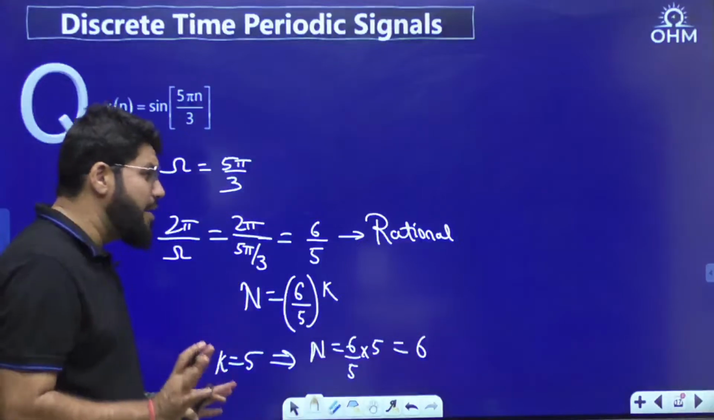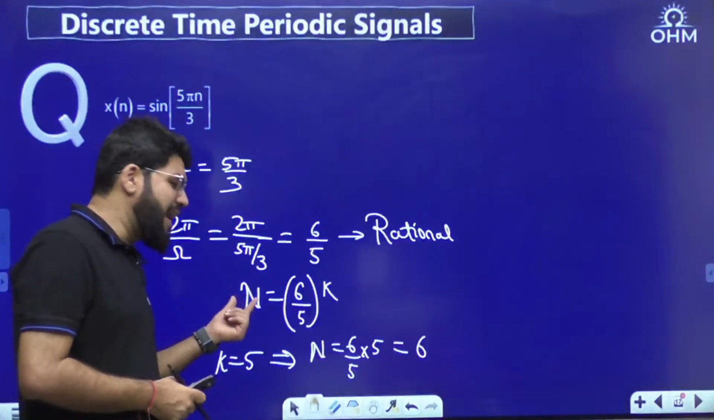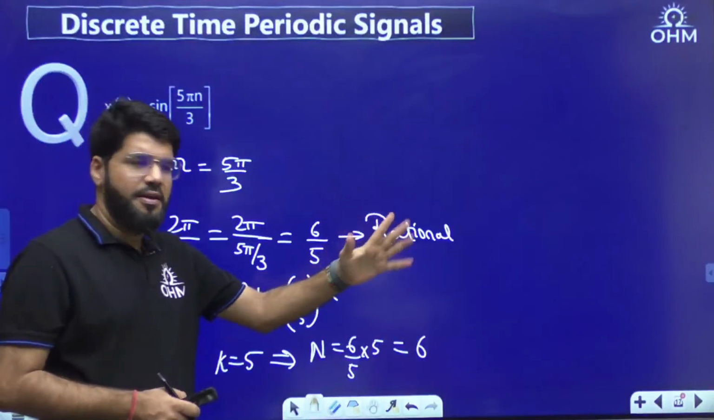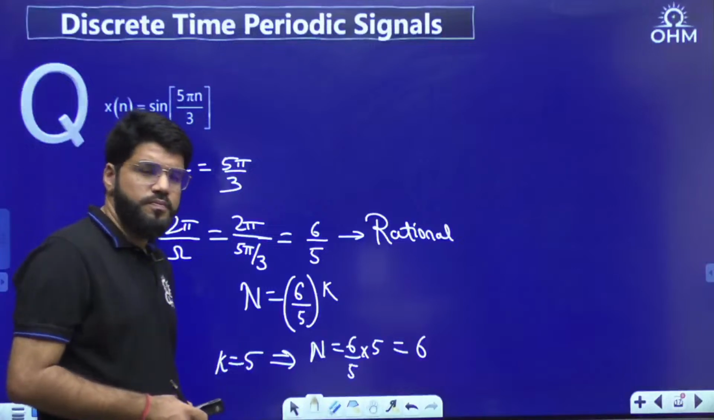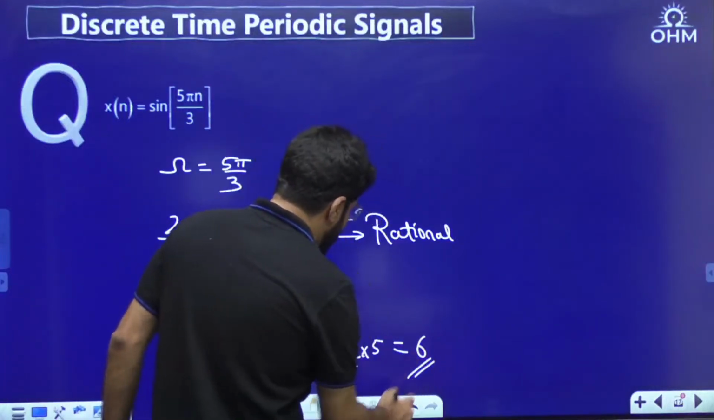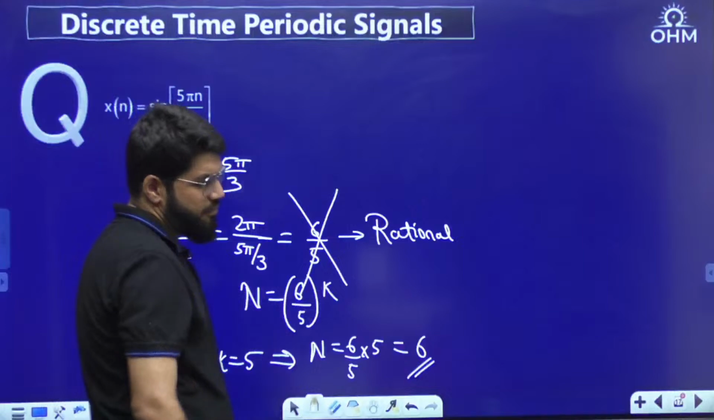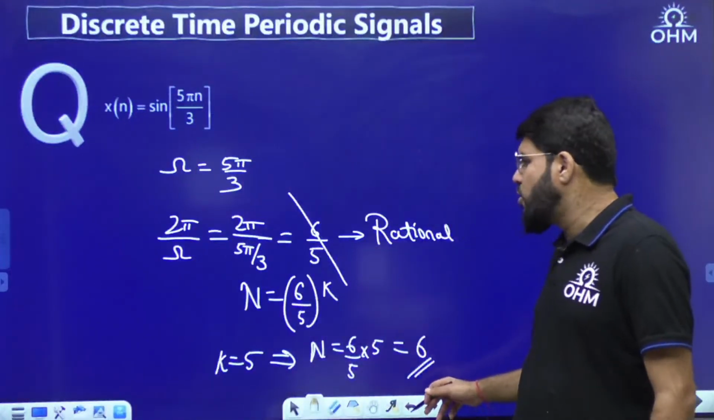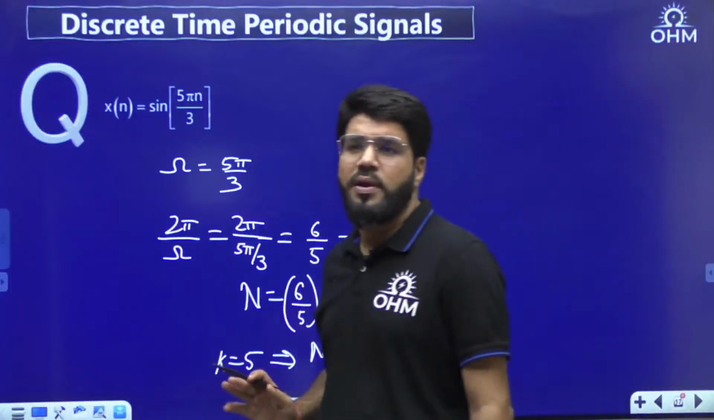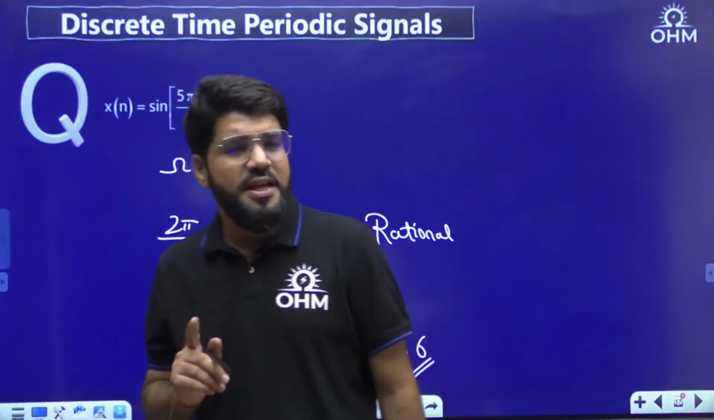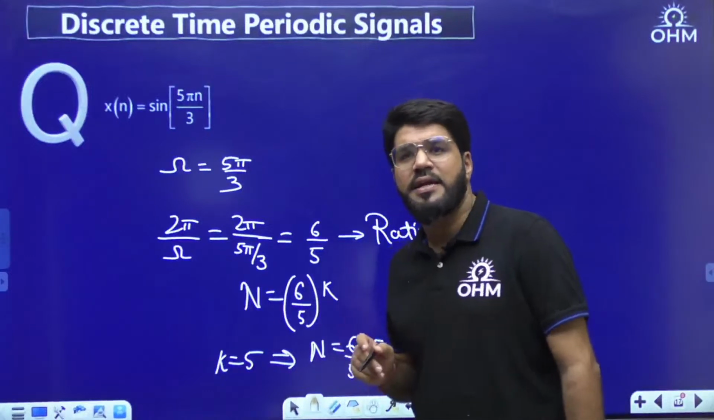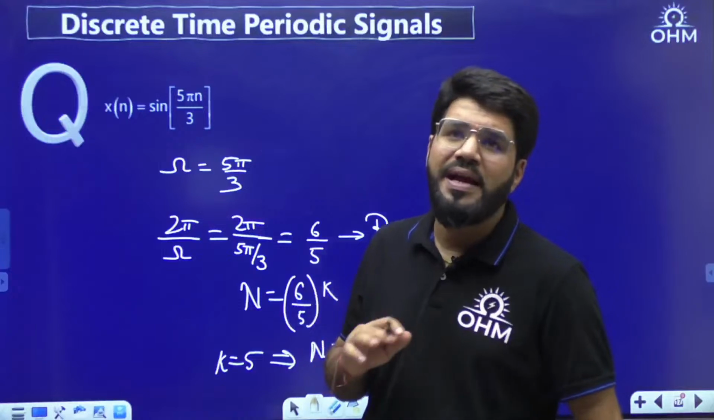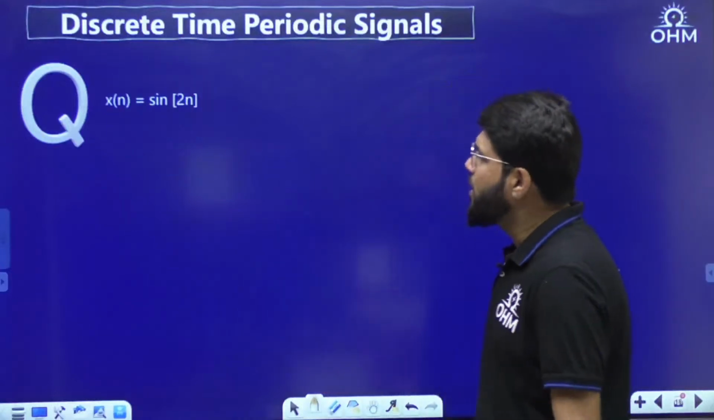Again, the idea is the same. If the value of the signal repeats at n, it will repeat at 2n, 3n, 4n and also at 5n. So hence the period here will be 6. The period will not be 6 by 5. Sometimes in a hurry you say the period is 6 by 5. That is wrong. In the discrete time domain, that is totally wrong. The first thing is 2 pi by omega. Is it a rational number? Yes, then we can calculate the period. If 2 pi by omega is irrational, then you cannot calculate the period.